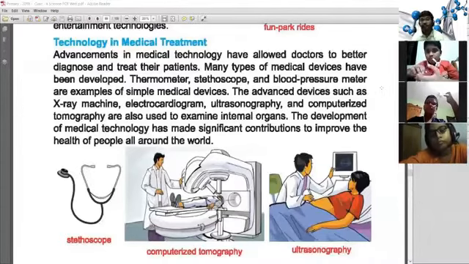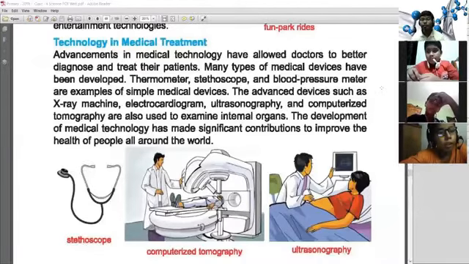By using medical technology, you can talk to a doctor in any country. By using medical technology, there are different types of devices: stethoscope, computerized tomography, MRI, ultrasonography. With the stethoscope, we can feel our heartbeat, and there are computerized tomography and ultrasonography.